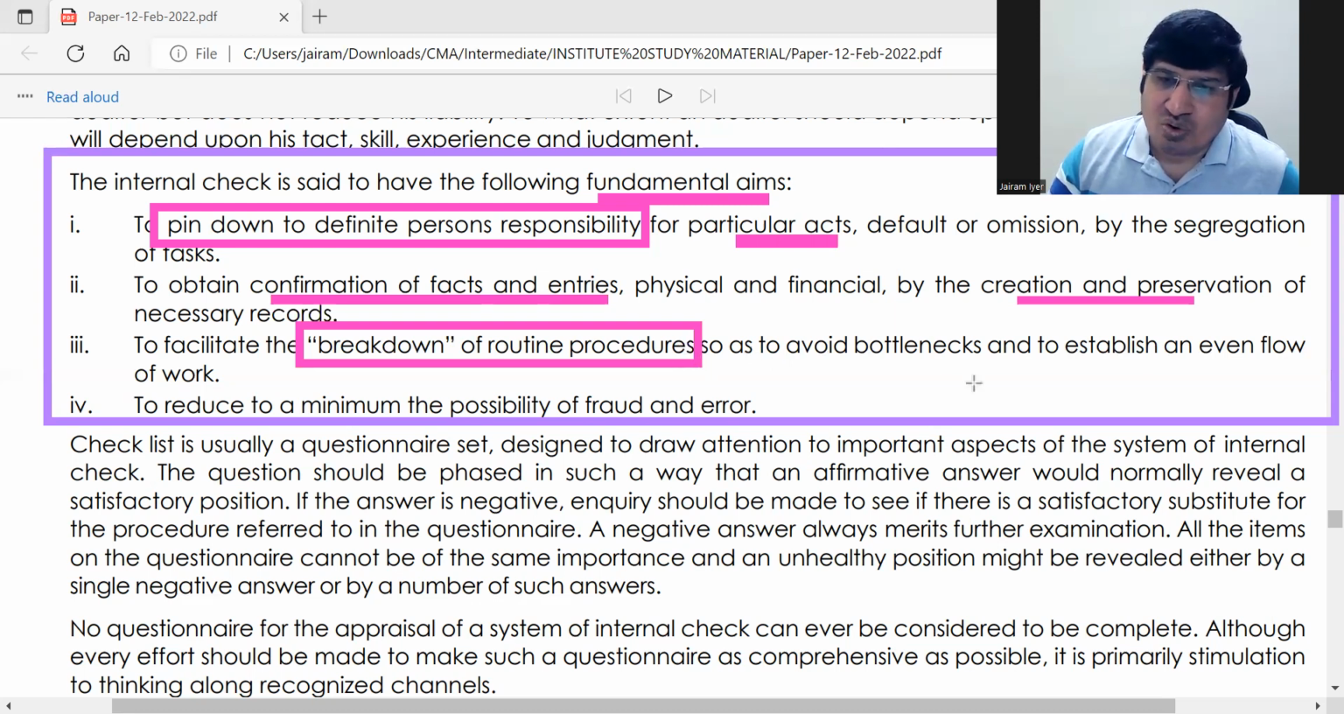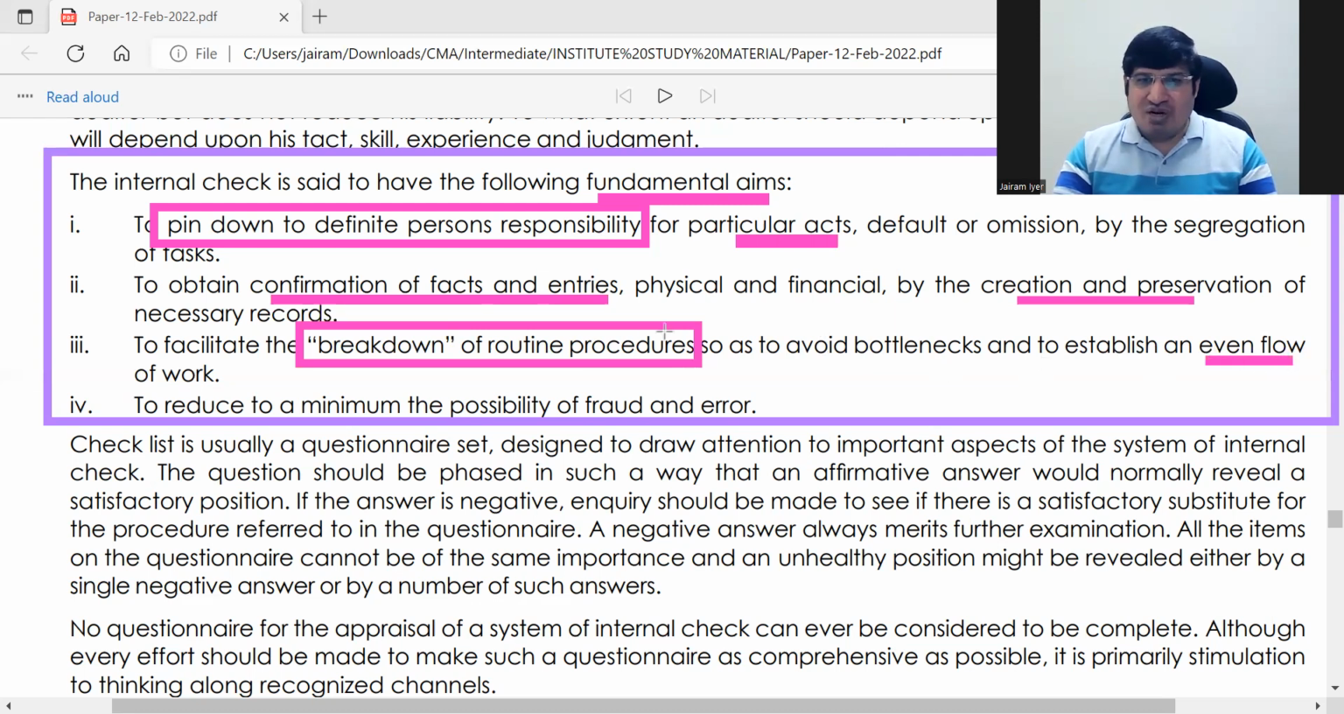If say something like there is one counter where there is too much rush, and other people are at other counters where there is not much rush, then break up the transactions in such a way that work is evenly distributed. So this is more about even flow of work. If one person is too much pressurized, then there is a chance of error and all.